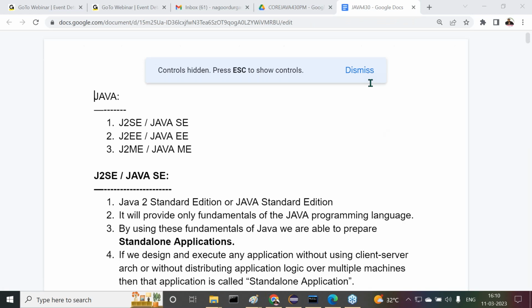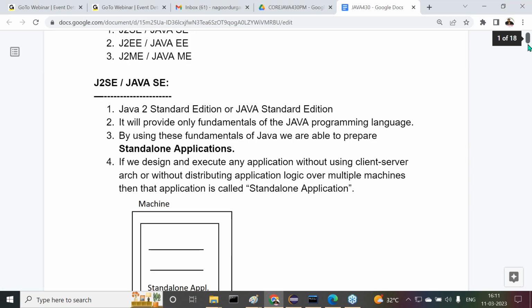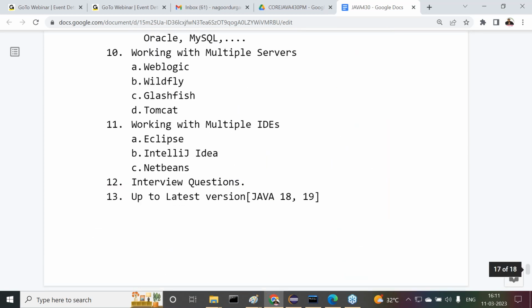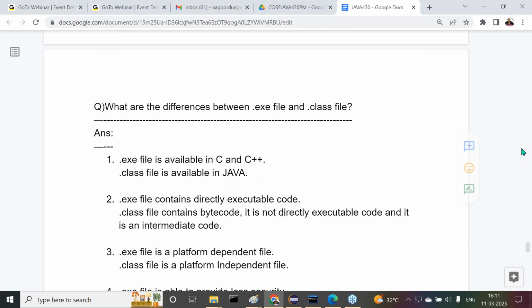Right. So we are discussing the differences between Java and others. Already we understand almost two to three differences. What are the various differences we understand?